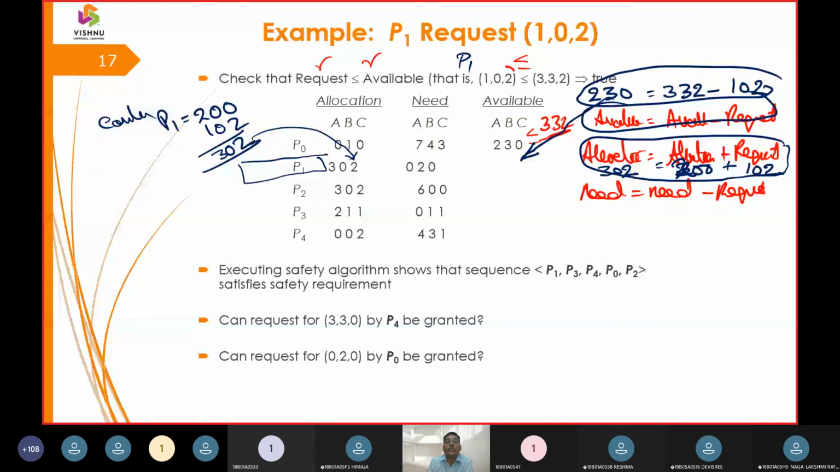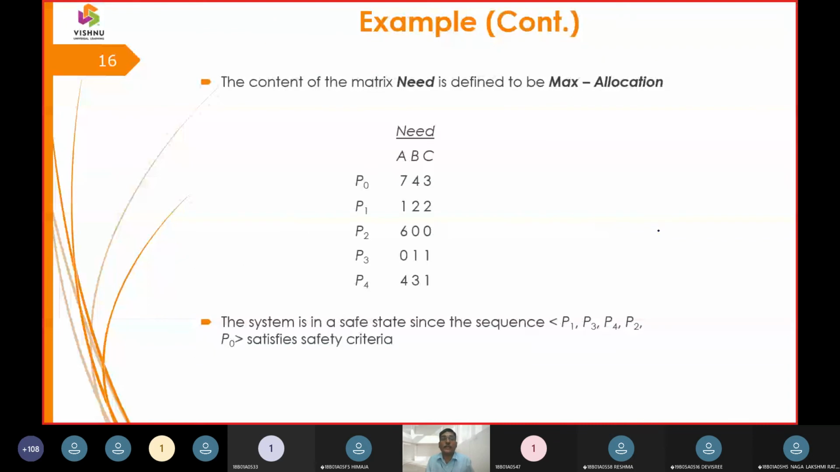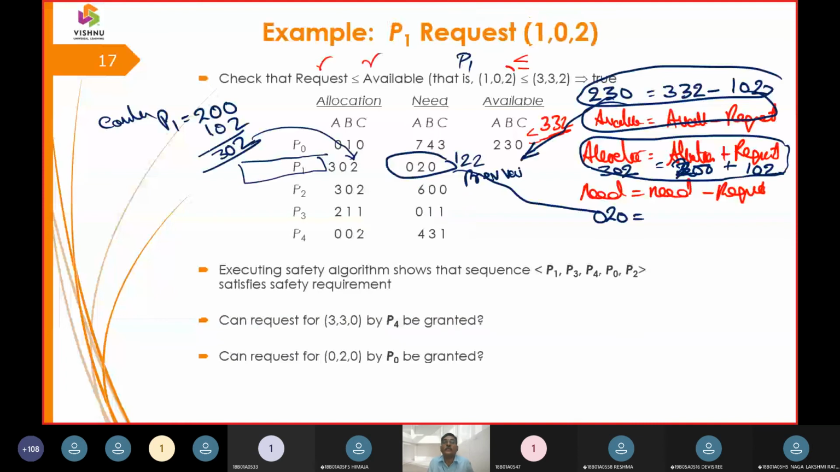Now, how do I get 020? Let us look back here. Earlier it was 122, right? That is the previous value. What is the request value? Request value was 102, right? So we are going to have this as 020. So got it? So earlier we have iterated how to get the safe sequence.